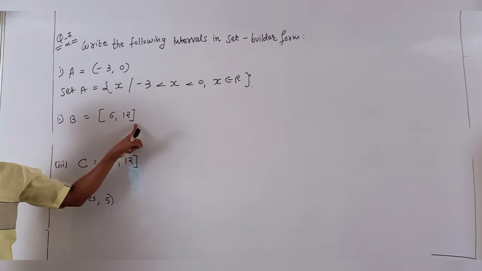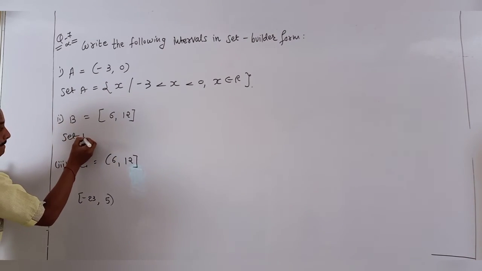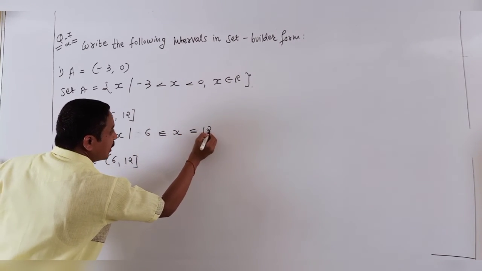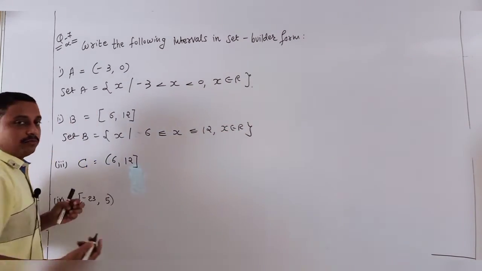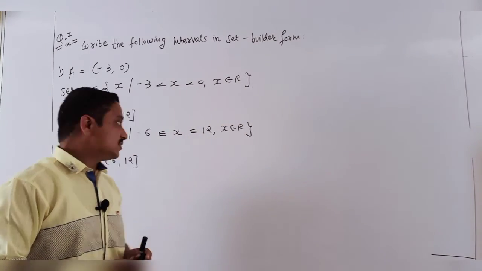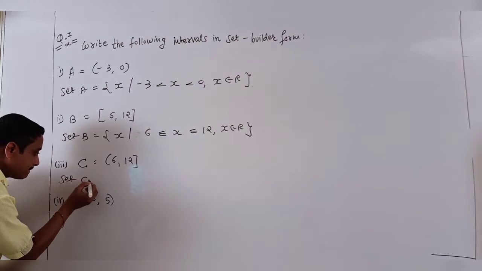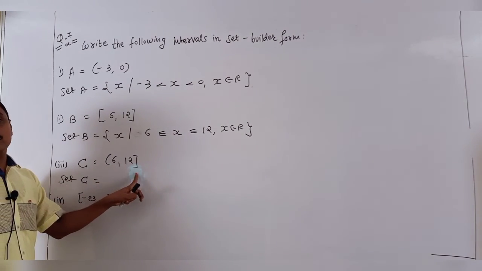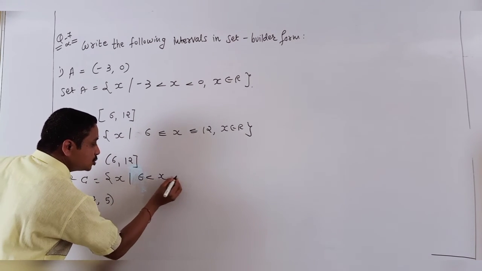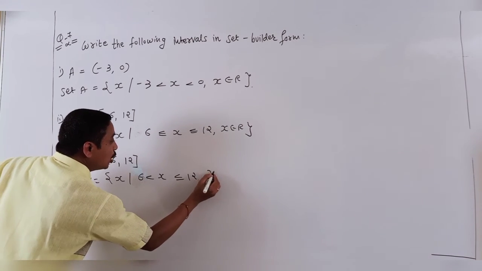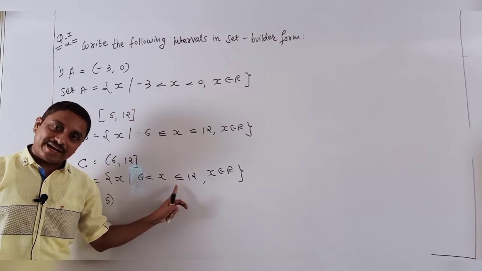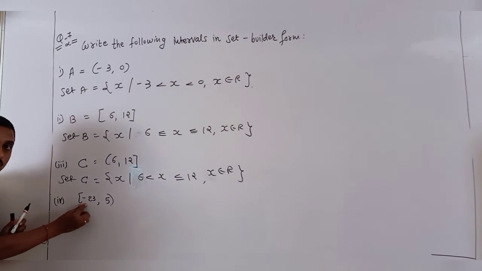Again, the second interval is given as closed to closed. It means set B is x such that 6 is less than or equal to x and x is less than or equal to 12. It means both numbers are counted. That's why I wrote closed bracket to closed bracket. Continue. Set C is an open bracket with a closed bracket. So x such that x is greater than 6, 6 not counted, but 12 counted, x belongs to R. So 6 has an open bracket, but 12 has a closed bracket.